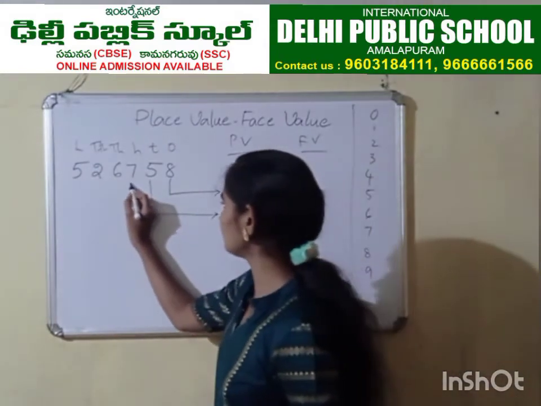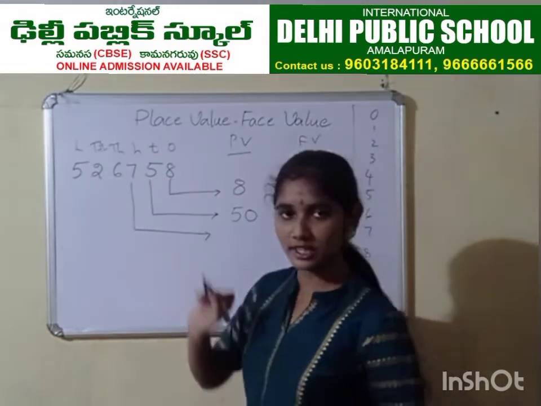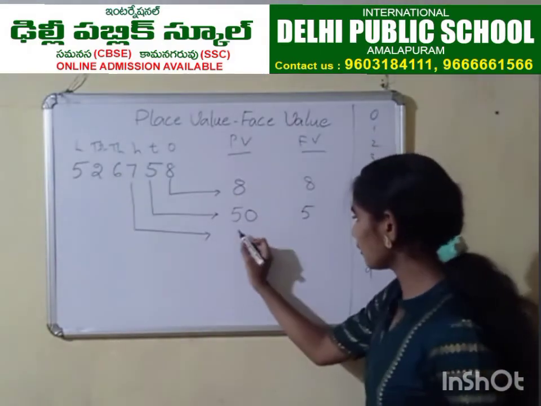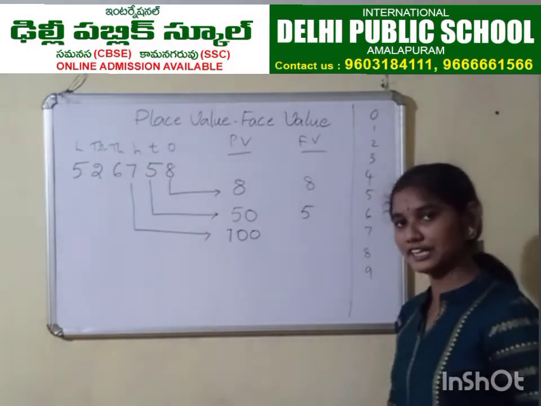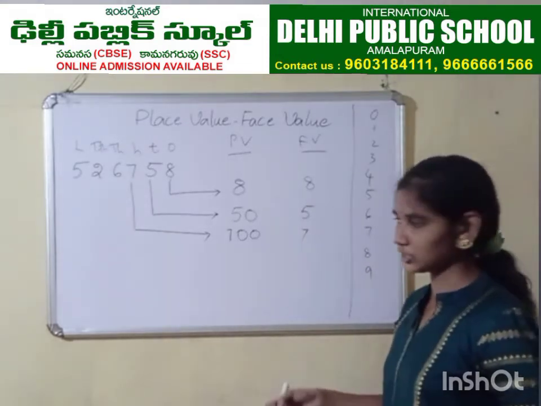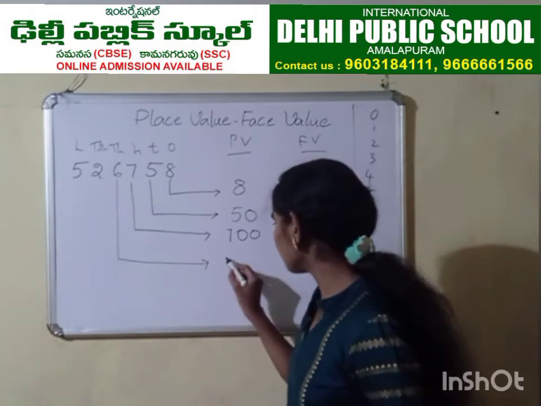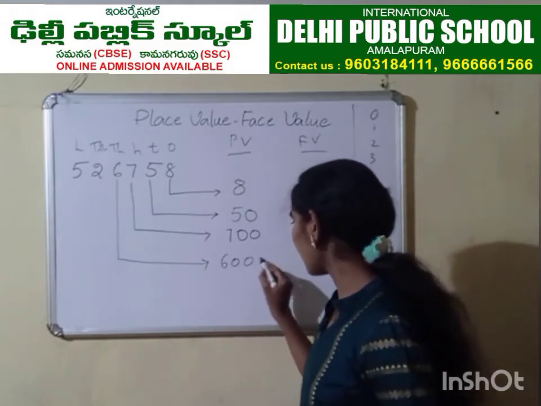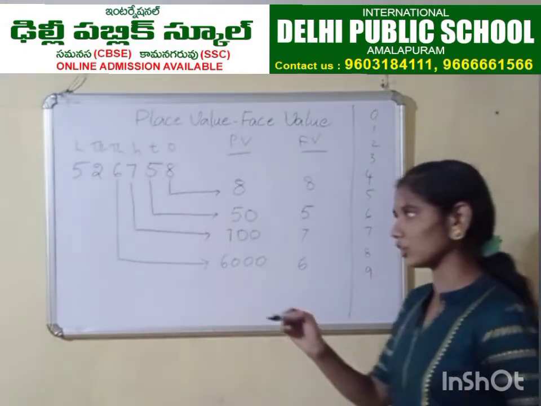Then, hundreds place. Here it is 7. It means 7 hundreds are there. So, the place value of 7 in hundreds place is 700. Face value of 7 is as usual the same. It won't change. Then, 6 in thousands place: 6,000. Face value of 6 will be 6 only.